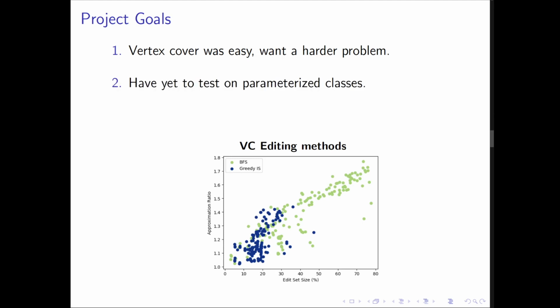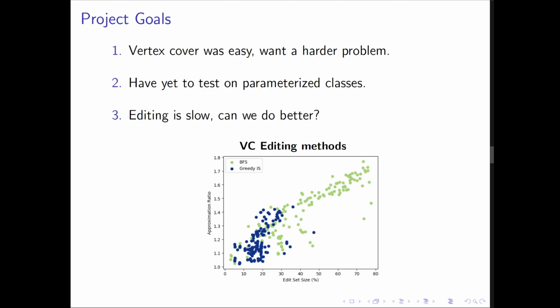We've also talked about a couple of structural classes so far, trees and bipartite graphs. These classes are considered binary. Either a graph is a tree or it isn't, right? Parameterization adds an extra integer value to such structural classes. Its value roughly measures how close our graph is to being some binary class. Since parameterized classes are covered in the literature, we thought it would be important to test how their tunable structure could affect our performance in the real world.